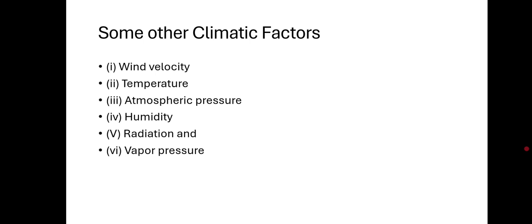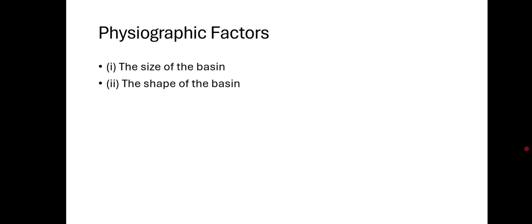Then the other factor, physiographic factor. The physiographic factors are size of the basin and shape of the basin. First, the size of the basin. In general, the larger the drainage basin, greater will be the runoff. And the size of the catchment has definite effect on the runoff. So, more the area, more will be the runoff.